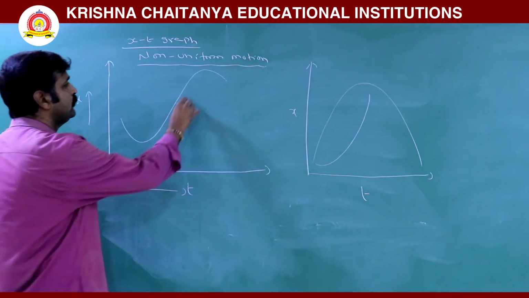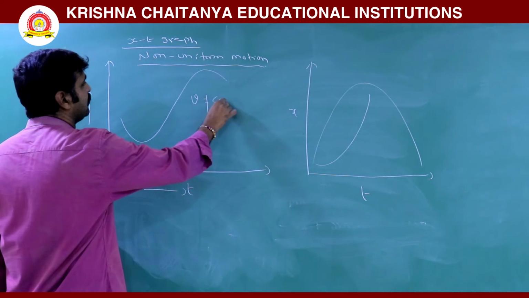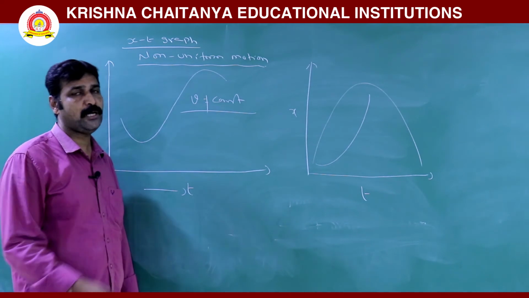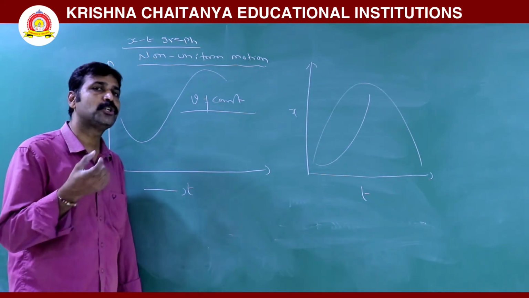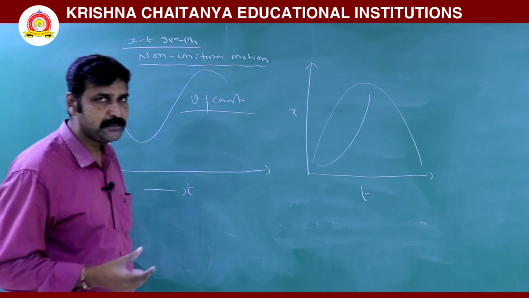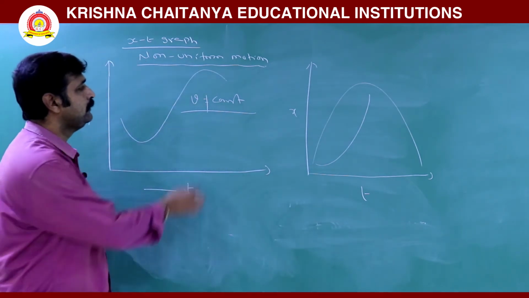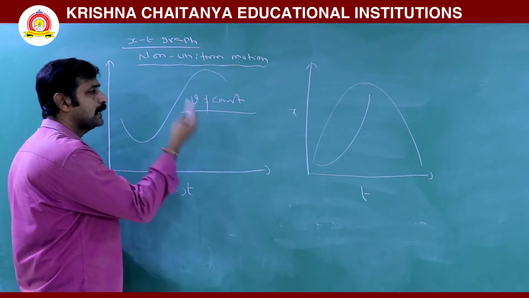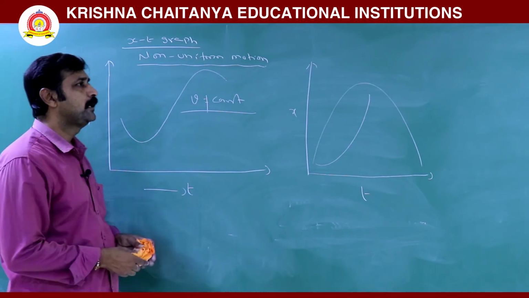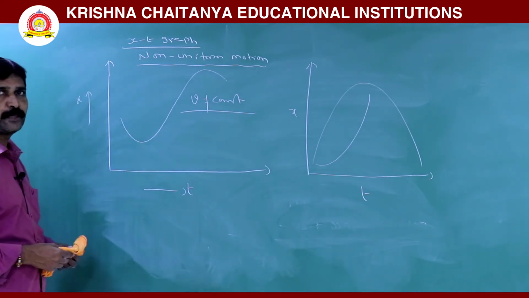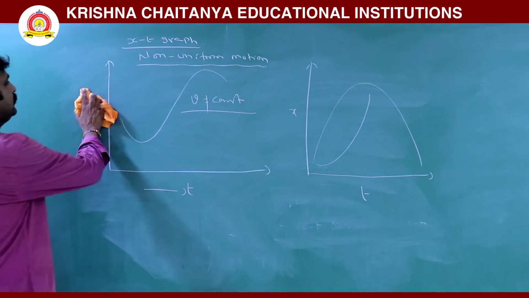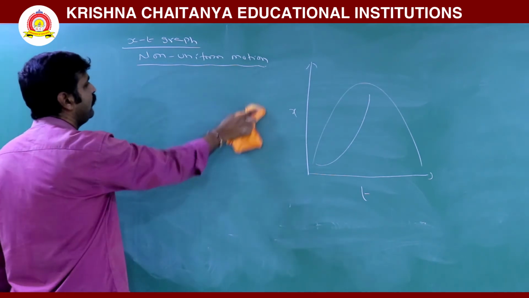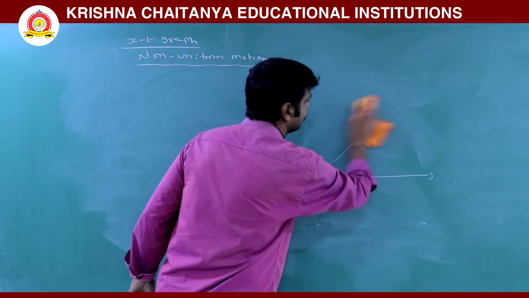So for non-uniform motion, velocity is not constant, velocity changes. For uniform motion, what we observed is velocity constant, which means slope is constant. So velocity is constant. For non-uniform motion, velocity is not constant. So for non-uniform motion, graphs are non-linear curves. Now if any graph is given in non-uniform motion, how to find average velocity and how to find instantaneous velocity.